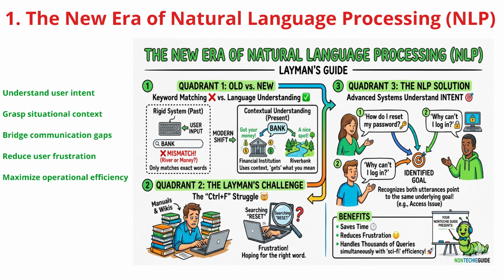Imagine searching for a bank. Instead of getting confused between your finances and a riverbank, modern AI uses context to get exactly what you mean. This shift matters because it solves the layman's challenge, that frustrating struggle of using Control+F through massive manuals hoping to find the right word. Advanced systems now understand your intent.